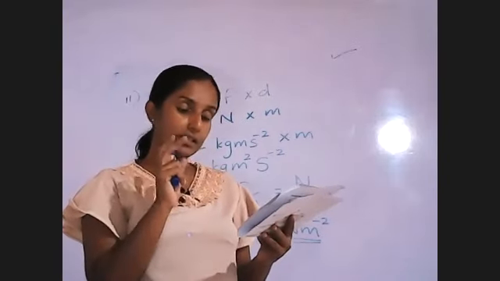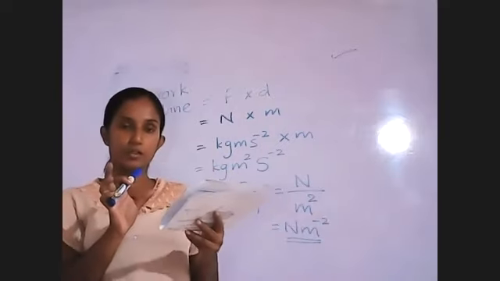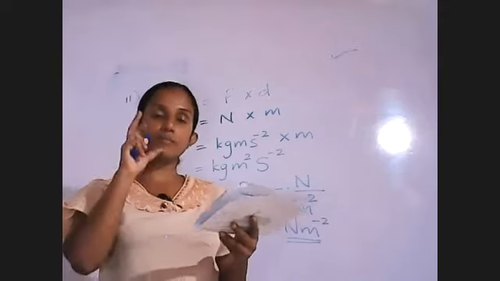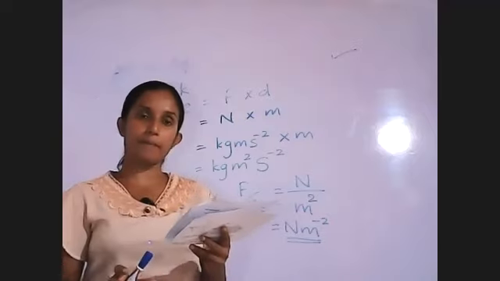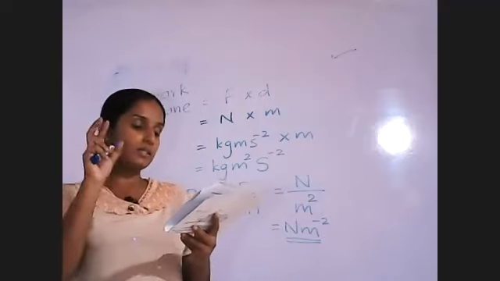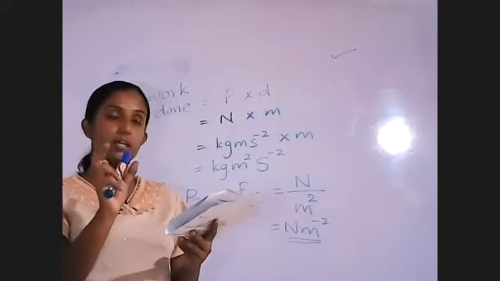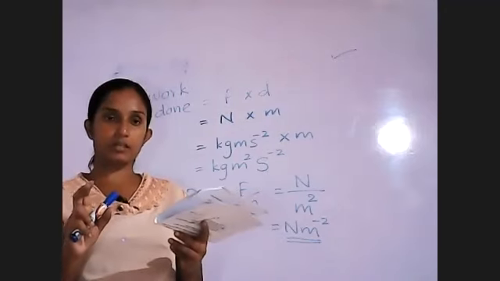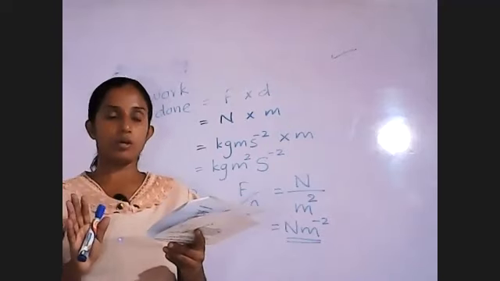The difference means the gap between two values. If it is in Celsius or Fahrenheit or Kelvin, the gap is the same. So here the two values are 16 and 4. What is the gap between 16 and 4? The difference is 12. There's a 12 gap between 16 and 4.